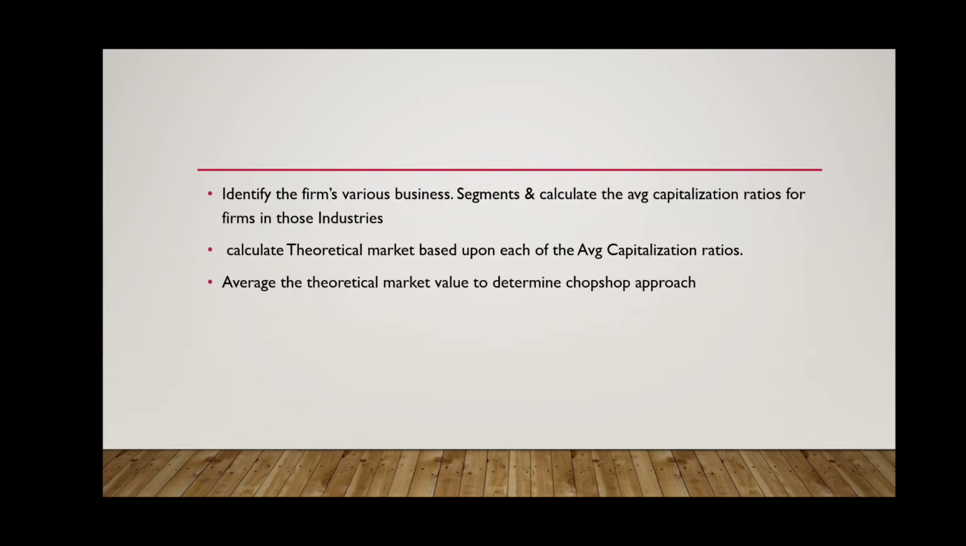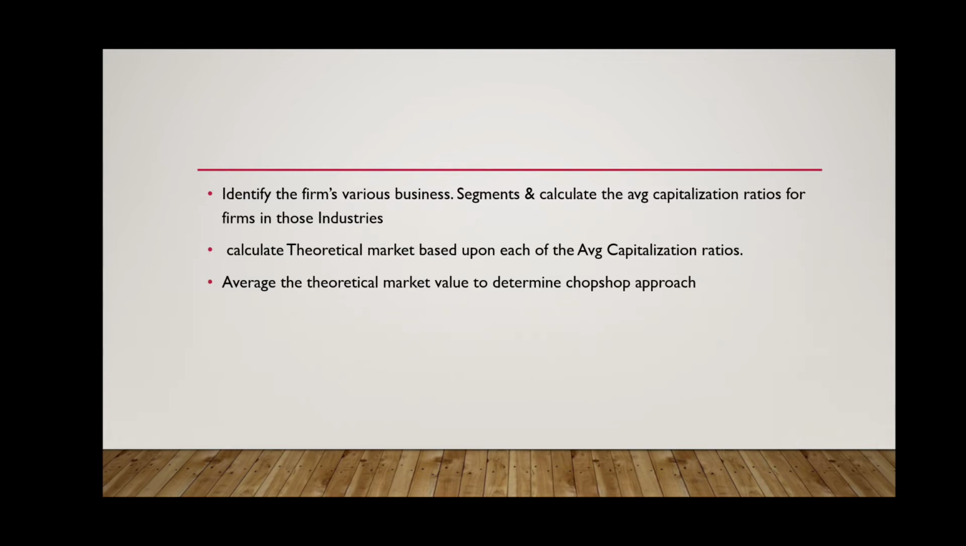So identify the firm. What are the steps? First, identify the various business segments, like information technology, household, etc. Segment and calculate the average capitalization ratio. What different ratios will be used? PB ratio, capital to sales ratio, capital to profit ratio, like this.